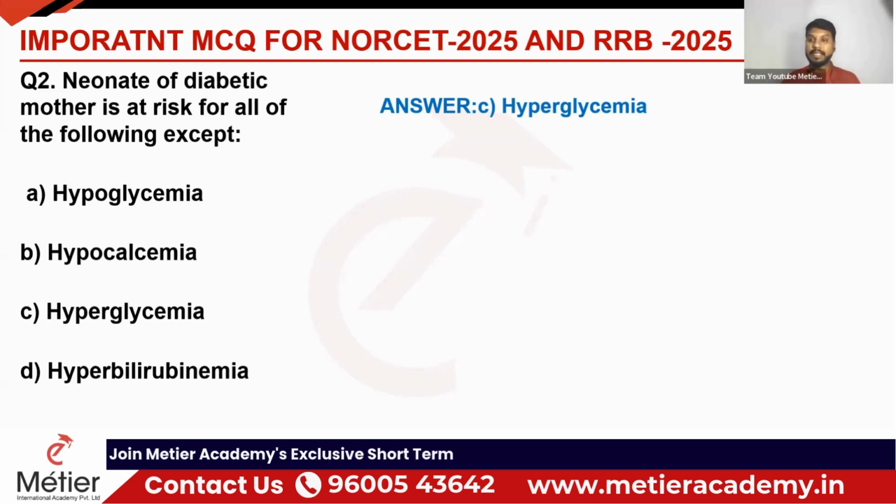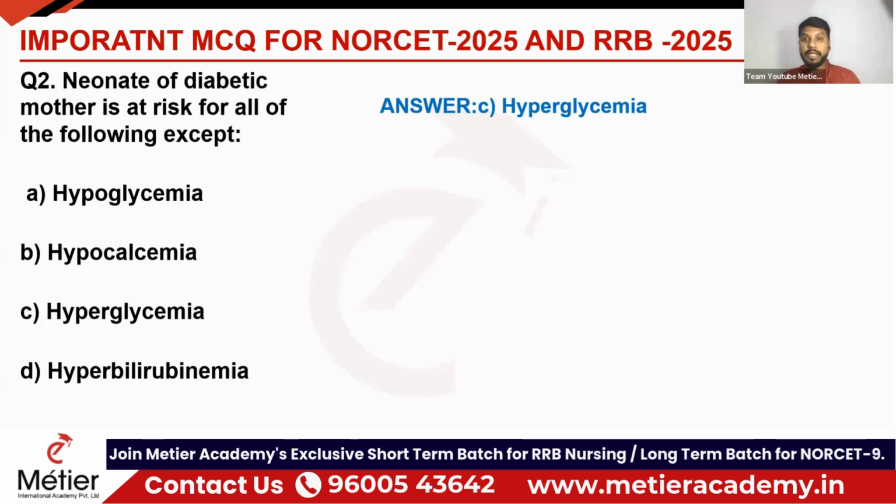So we'll discuss why hypoglycemia is happening. Option A, why is this neonate getting hypoglycemia? When the mother is having too much sugar in the body, that will supply to the fetus also, right? So the fetus's pancreas will secrete more insulin. Hyperinsulinemia will be there. So too much insulin will lead to hypoglycemia in the neonate. That is the pathophysiology, right?